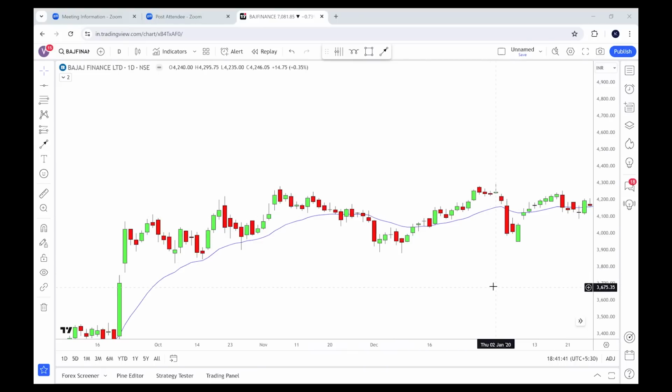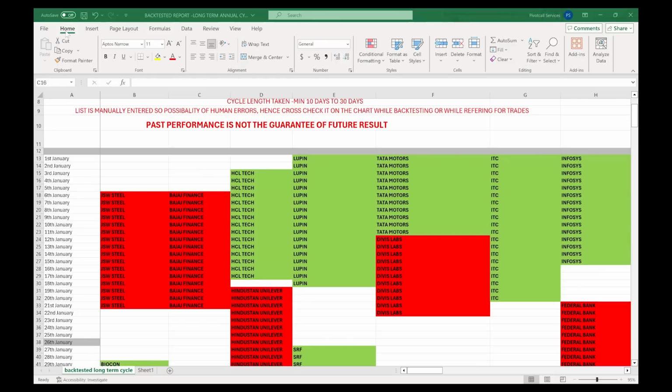Now maybe in the first week of January he wants to take a position in Bajaj Finance. So before that, what he can do, he can go to the long-term annual report to check whether Bajaj Finance has any up cycle during that time, and he sees that there is no up cycle in the first week of January for Bajaj Finance. Actually it is a down cycle. Can you see Bajaj Finance on the right? That means 6th January to 21st January, Bajaj Finance stayed bearish. So then what will he do? He will not take a long position in Bajaj Finance till this time cycle ends, right? And that is how he can make use of this backtested report to time the market.